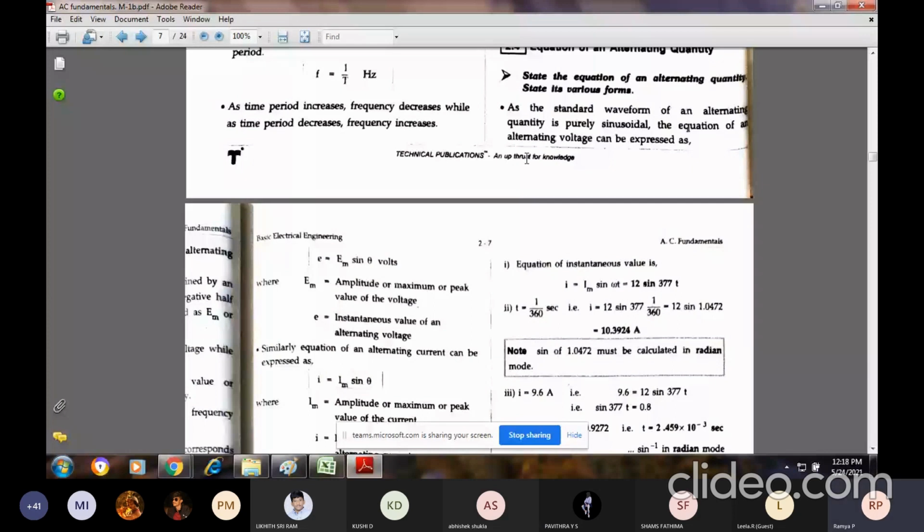I will just give you the gist, because if I continue with this particular diagram and solve a few problems based on it, there won't be time. Now, here you have an alternating quantity. I'm going to consider the voltage. Assume you always take the quantity which is purely sinusoidal. For that purely sine wave, the alternating voltage expression will be given as e equals Em sin theta. I will tell you what is this e, what is this Em, and what is this sin theta. Em already it is